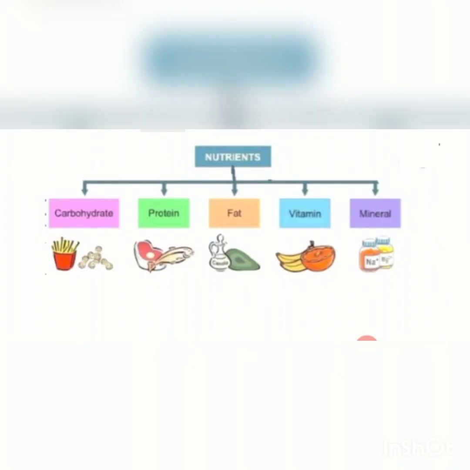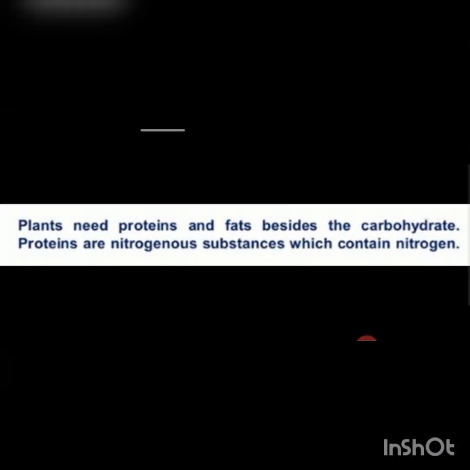We learned that plants synthesize carbohydrates through the process of photosynthesis. What is photosynthesis? The process by which green plants prepare food using inorganic substances like carbon dioxide and water in the presence of sunlight and chlorophyll. And they prepare carbohydrates by the process of photosynthesis. In addition to carbohydrates, the plants also synthesize proteins and fats. So, plants need proteins and fats in addition to carbohydrates.